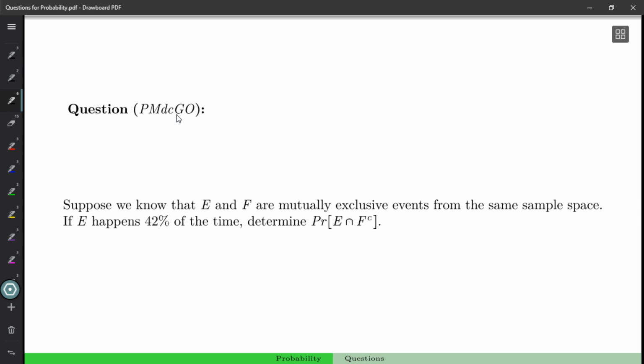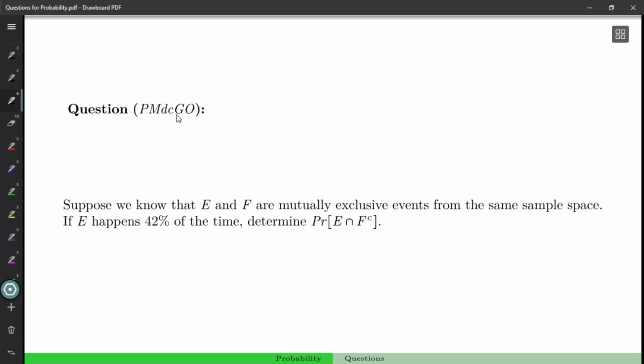Suppose we know E and F are mutually exclusive events from the same sample space. If E happens 42% of the time, determine the probability of E intersect F complement. So that's both E and not F happening. So E happens, but F doesn't happen.